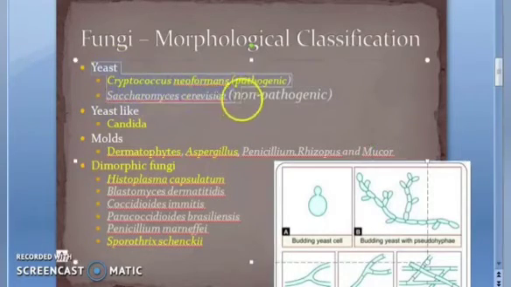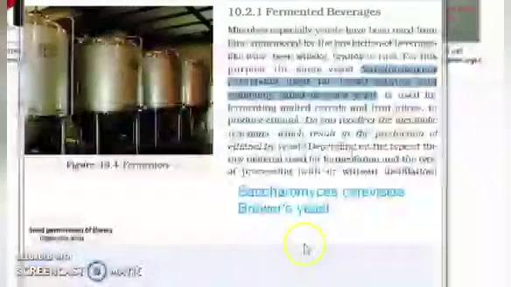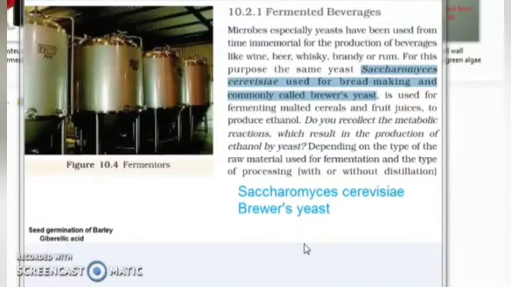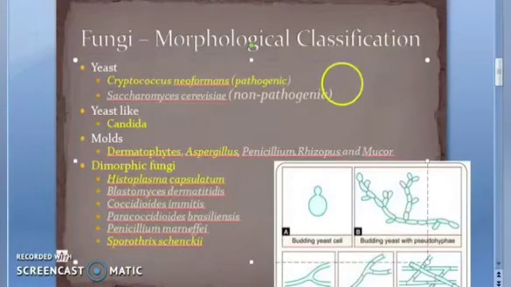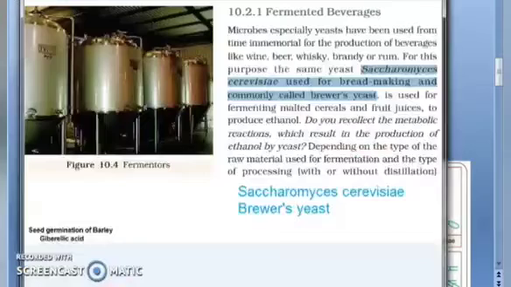Examples of yeast are Cryptococcus neoformans, that is pathogenic, and Saccharomyces cerevisiae, which is non-pathogenic. Where have you heard Saccharomyces cerevisiae? Yes, it is the normal yeast which they use to make bread, to make alcohol, all that. So that is Saccharomyces cerevisiae. It is called brewer's yeast, used to make bread, wine, etc. Did we see the word wine also? Yes, it's written here, wine.